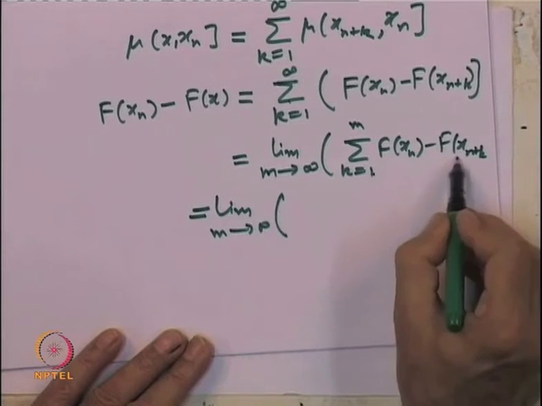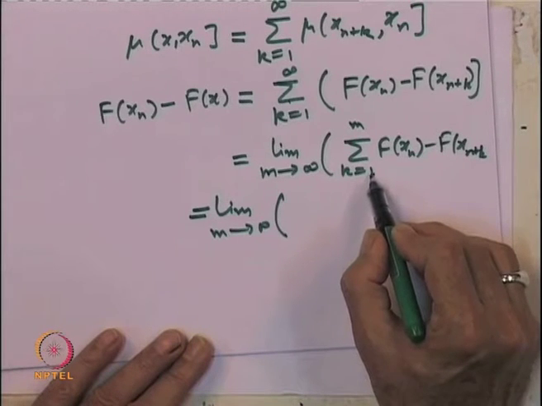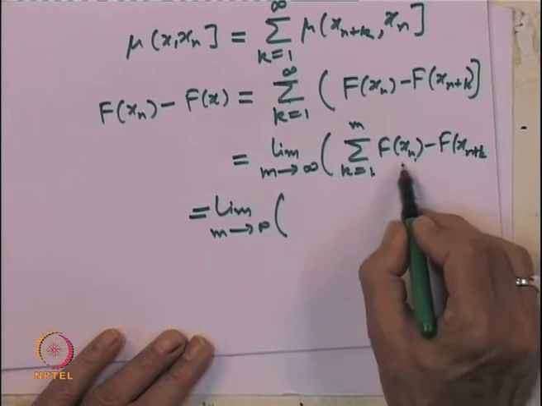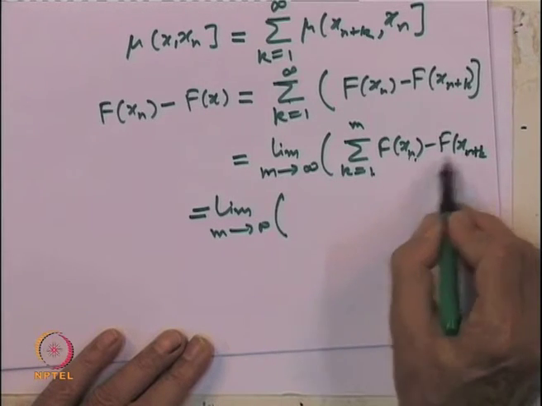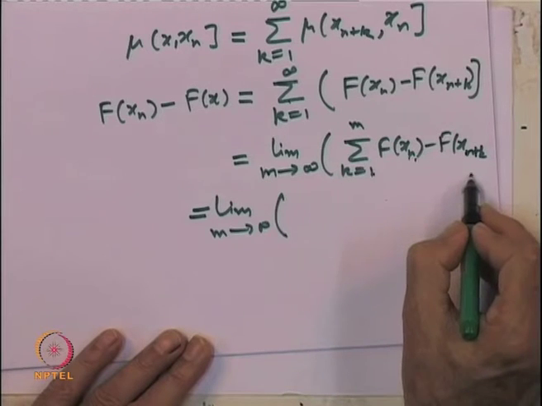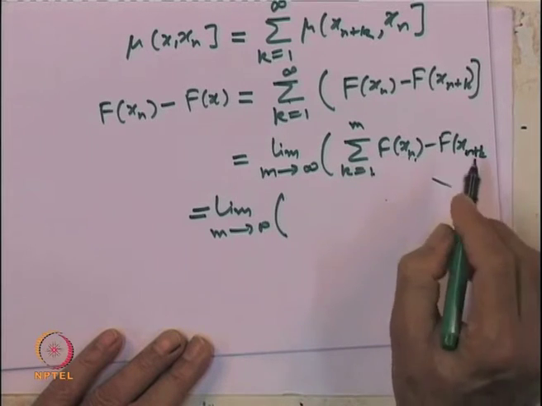Now, this is a partial sum, so this is a sum where terms will cancel out.